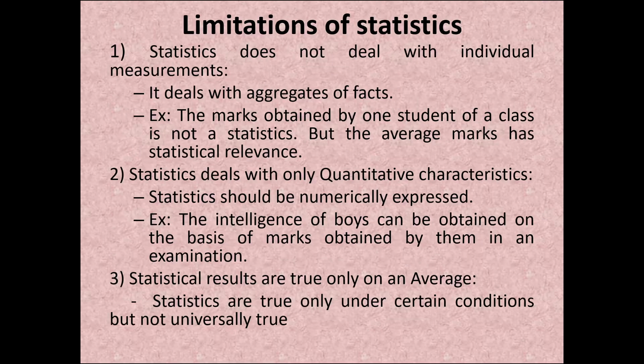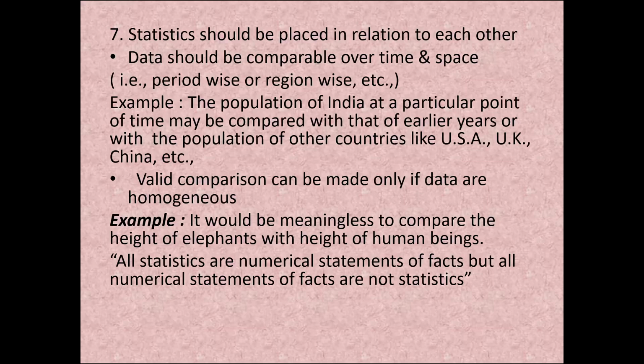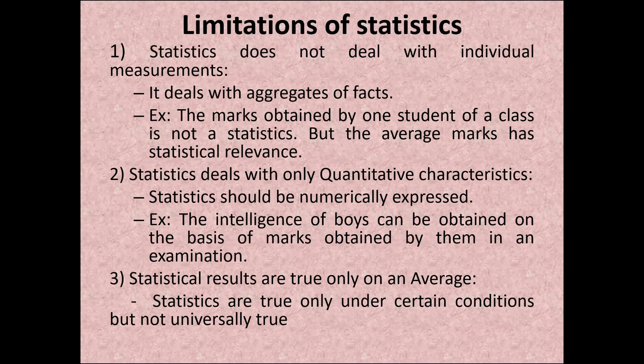And next we are moving to the limitations of statistics. Whatever characteristics we are seeing, there are certain limitations of statistics. The first limitation is that it does not deal with individual measurement. It deals with the aggregates of facts. This is considered a limitation because the marks obtained by one student of a class is not a statistic, but the average marks has statistical relevance. Even one student's mark is not considered a statistic, but it contributes to statistical relevance. So it is considered a limitation.